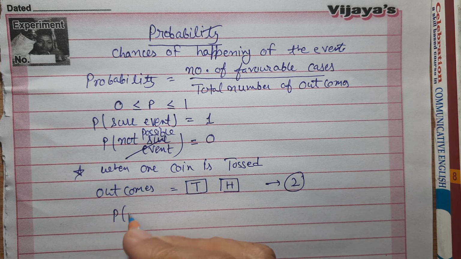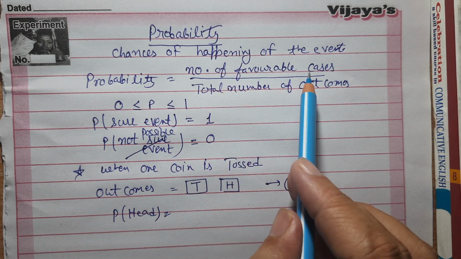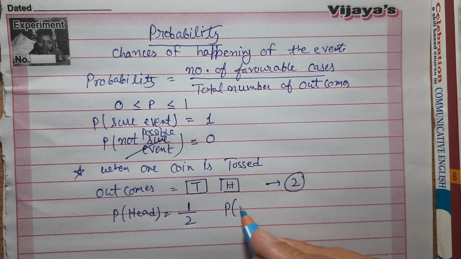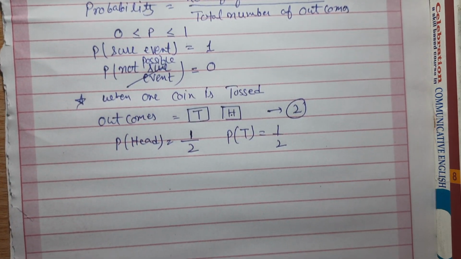So what will be the probability of head? Number of favorable cases, head आने के chances only 1. Total outcomes 2. So probability of head is 1 upon 2. In the same way, probability of tail is 1 upon 2. Means there are 50-50 chances of this event.